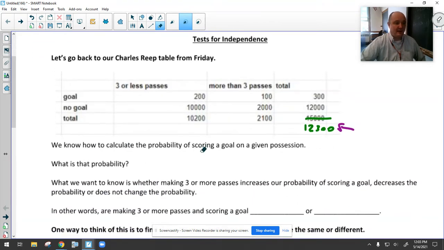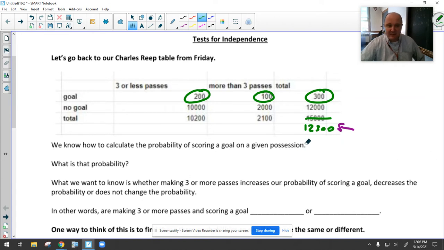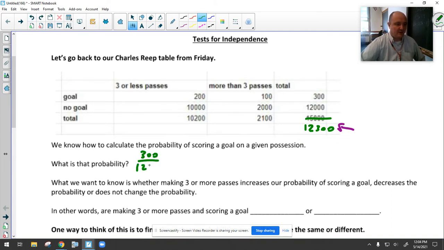All right, so we know how to calculate the probability of scoring a goal on a given possession. What is that probability? Well, how many goals are scored? That's the 200 and the 100, but I have the total here. That's 300. And how many total possessions were there? That's the 12,300. So I can set up a simple fraction of 300 over 12,300. And when I plug it into my calculator, I get 0.0239 and so on. So this is a 2.44 percentage chance of scoring a goal on a given possession.